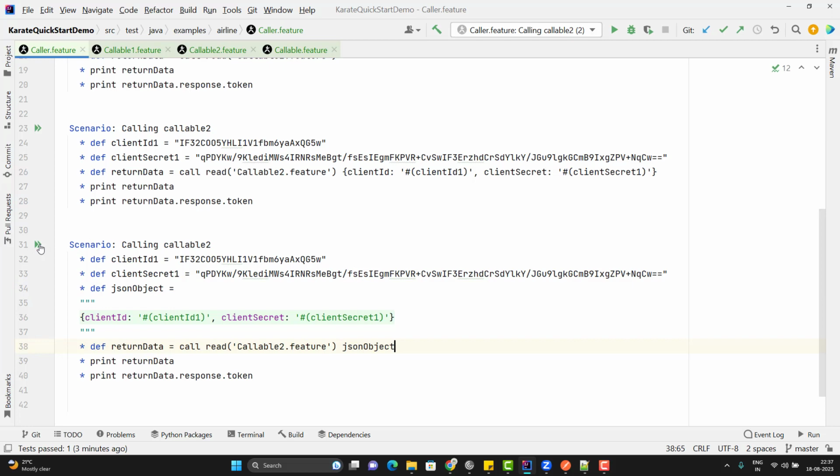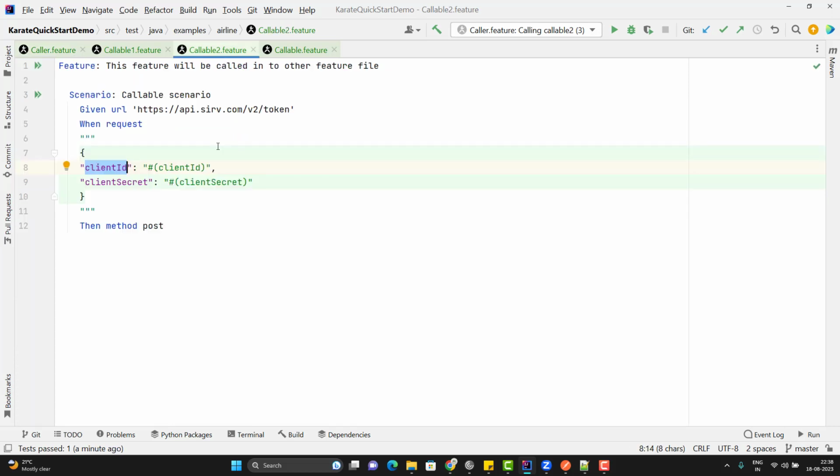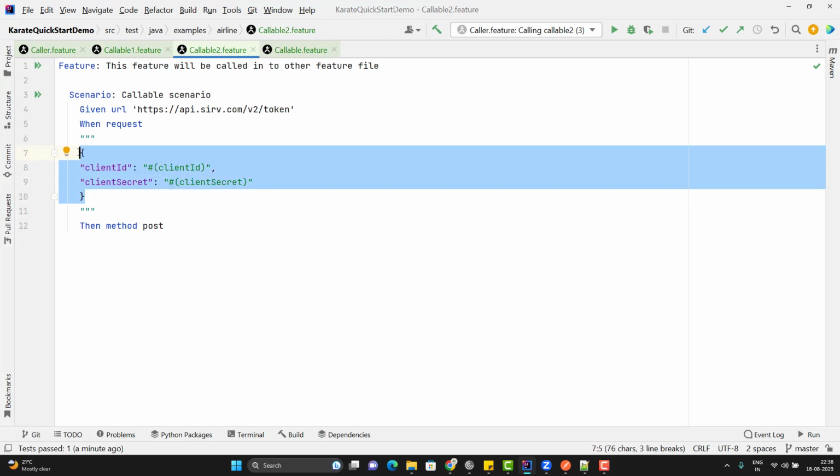Let me run this scenario and we will see the same output. So here you can see we have the client ID and client secret properly loaded. If you see callable2.feature file, here we have hard coded the payload. But in real time, you might require some dynamic kind of payload.